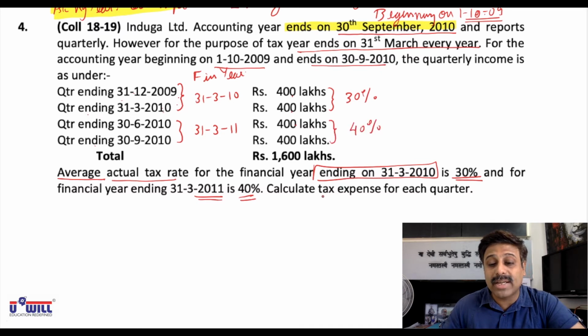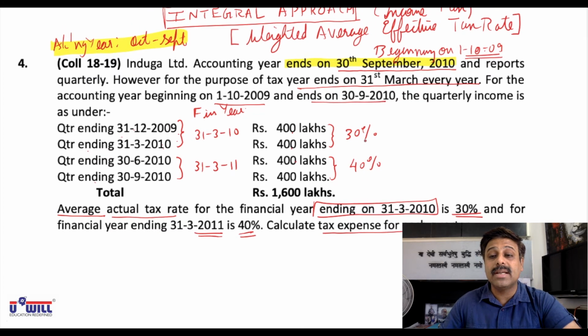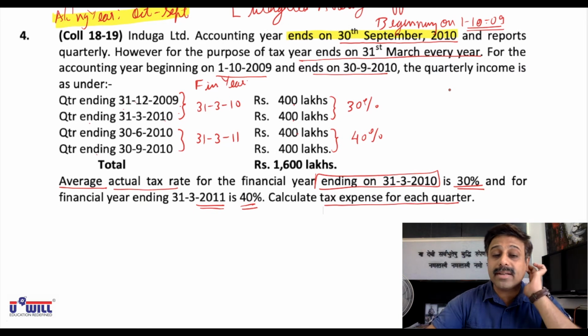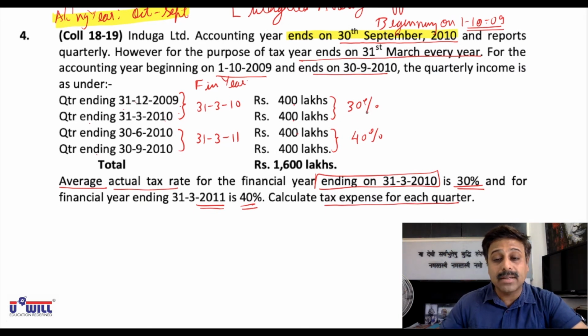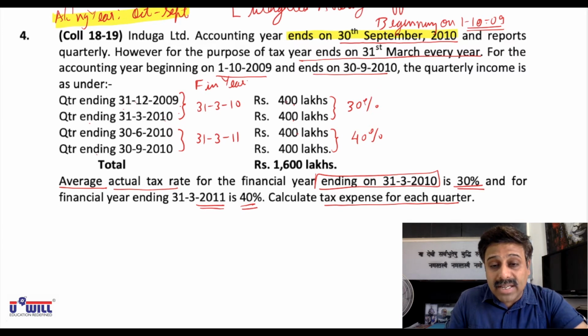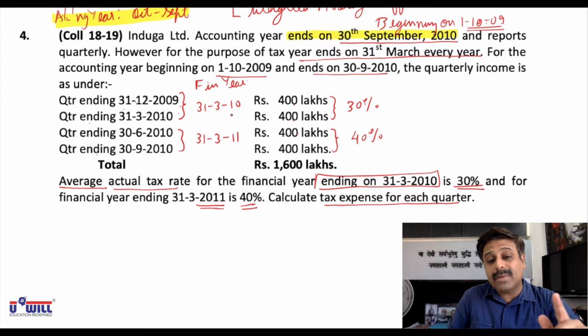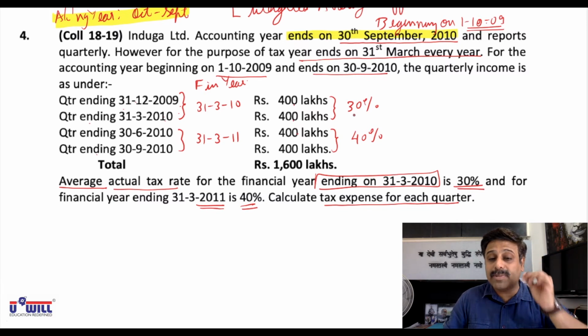Calculate the tax expense for each quarter. Quite simple. On these two amounts you take 30% each, and on these two amounts you take 40% each. Here weighted average effective tax rate will not apply because the year itself differs. Means for the accounting year ending 31/3/2010, as per the income tax you have to pay tax of 30%. So even if you follow the integral approach, these two quarters belong to the financial year 31/3/10, and the income tax levied on those will be 30% only. So the company has to report the expense of 30% only.